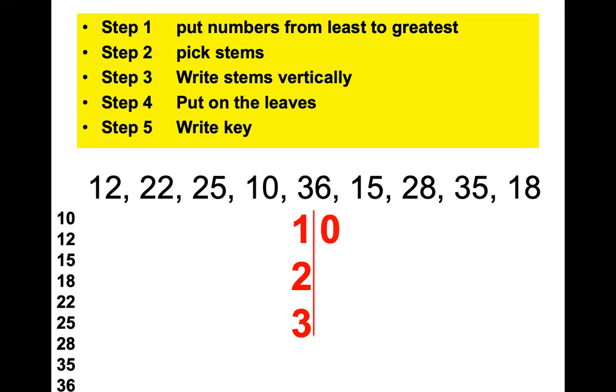See what I did? Next one. What's your stem? 1. What's your leaf? 2. So I put a 2 here. Now be careful. Evenly space out your numbers. For those of you that have graph paper, it looks perfect. 1 number in every box. If you're doing it by hand, which Pierce is right now, he's already almost finished. It doesn't have to be perfect. You got to be really careful. Your numbers have to be evenly spaced.